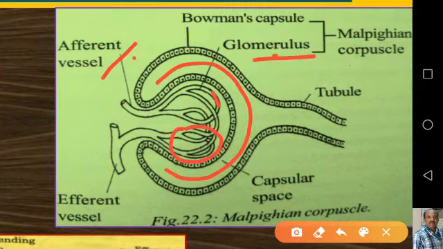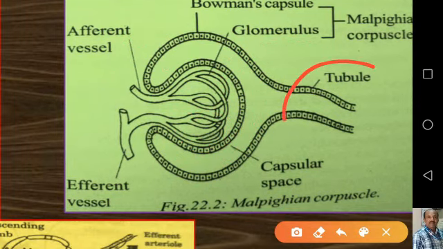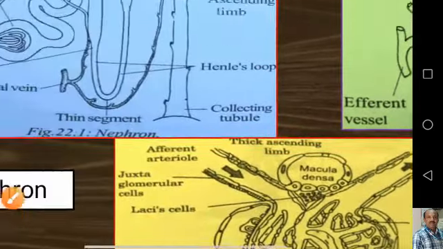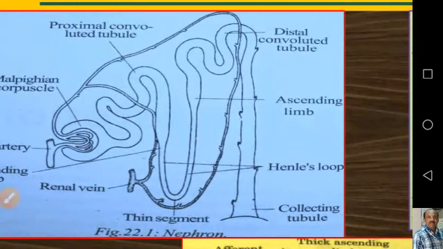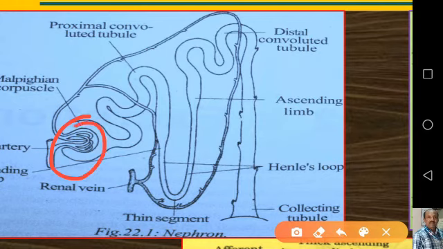And this is the renal tubule. It continues downwards. Now let us see how the renal tubule goes. You can see here this is a Malpighian corpuscle, and the renal tubule goes along like a many-folded structure.